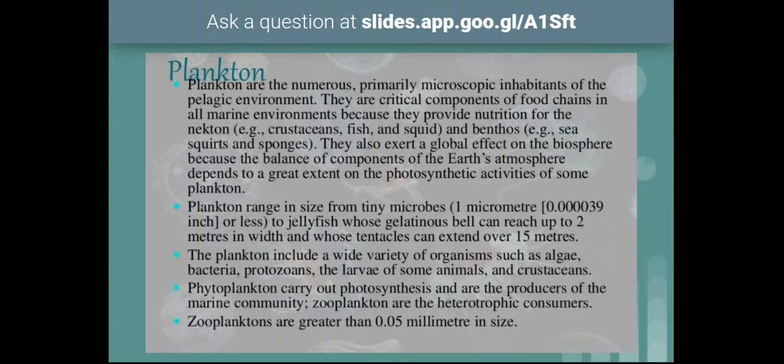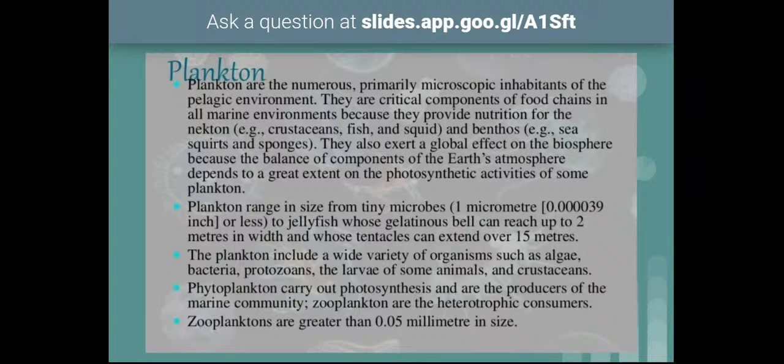Some organisms are less than 1 millimeter in size. They are called microbenthos. Some are bigger than that. They are called macrobenthos. And some organisms will be around 0.1 millimeter to 1 millimeter. They are called mesobenthos. So three classes are there: microbenthos, mesobenthos, and macrobenthos.